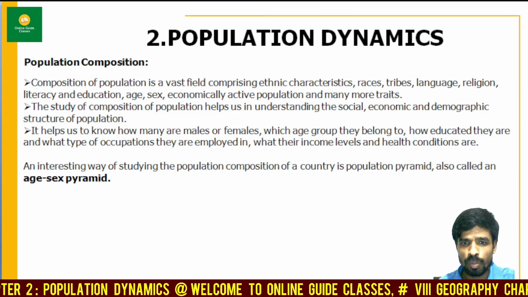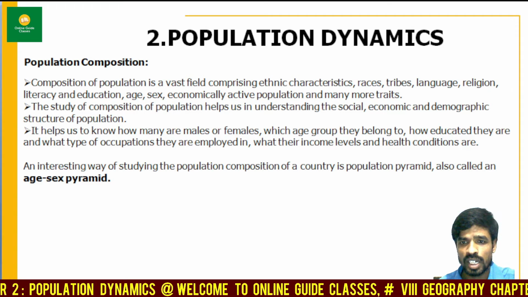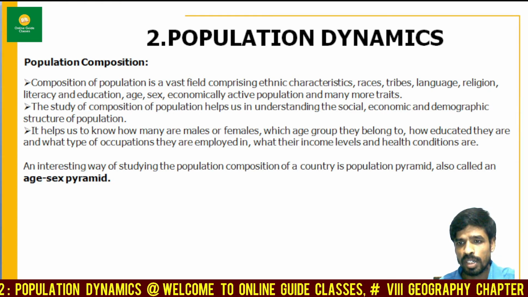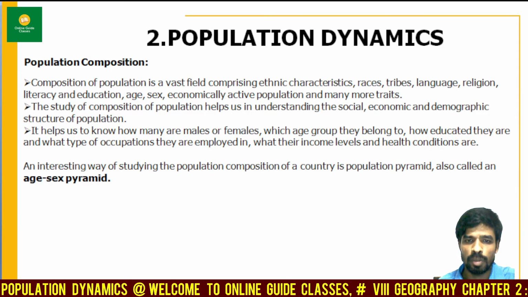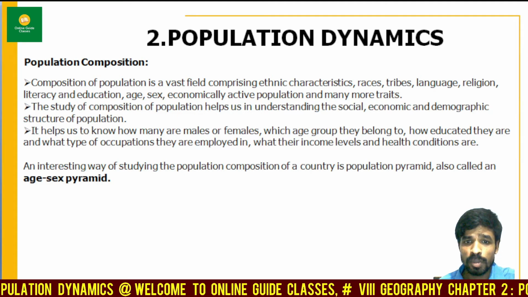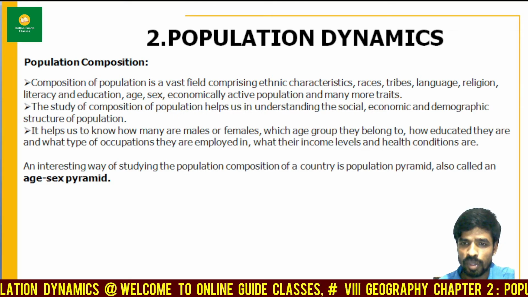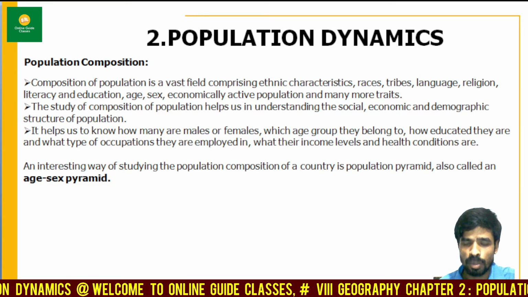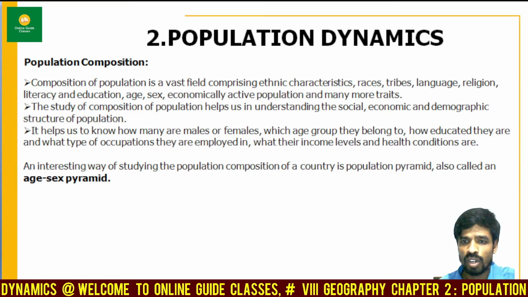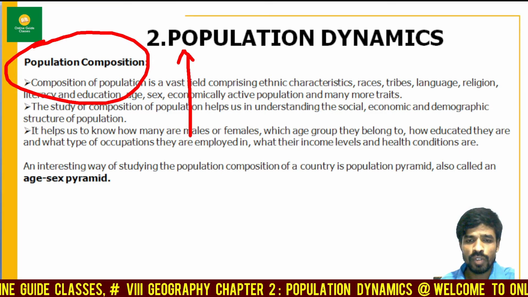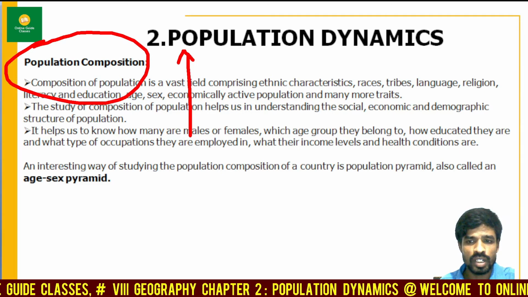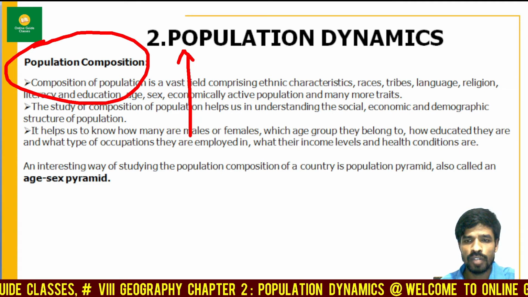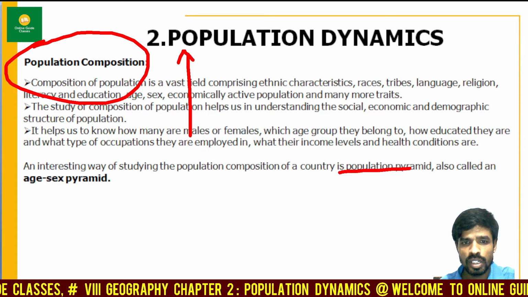The study of composition of population helps in understanding the social, economic, and demographic structure of the population, my dear friend. It helps us to know how many are males and how many are females, which age group they belong to, how much they are educated, what type of occupation they are employed in, and what their income levels are. An interesting way of studying the population composition of any country is through the population pyramid, which is also called the age-sex pyramid.